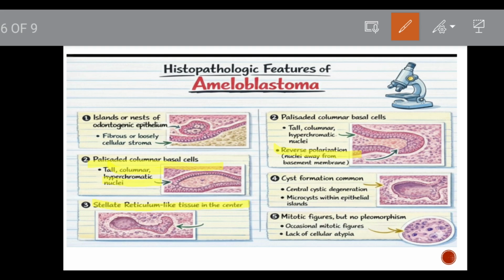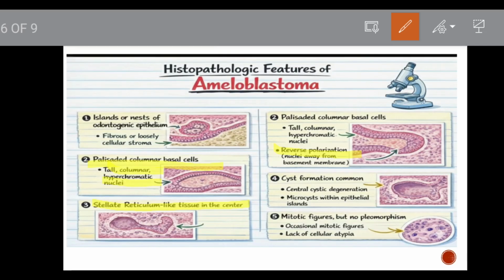Next variety is the granular variety, and this is a rare histological variant of ameloblastoma where the central stellate reticulum like cells show extensive granular cell transformation. These granular cells are large cells with abundant granular eosinophilic cytoplasm and pyknotic nucleus. The granules are identified as numerous lysosomes accumulated in the cytoplasm, attributed to the degenerative changes. Sometimes these changes may be so extensive that the peripheral columnar cells may also be replaced by the granular cells.